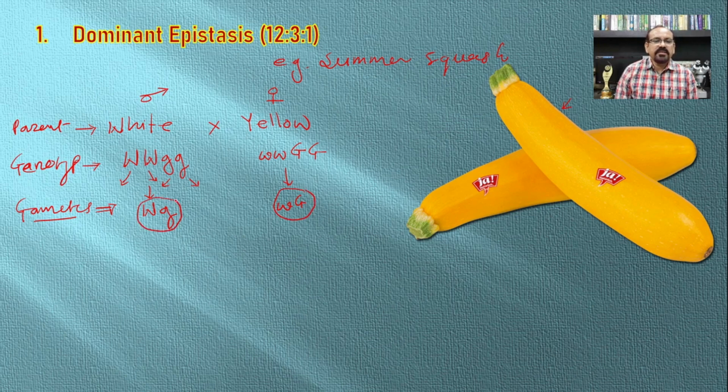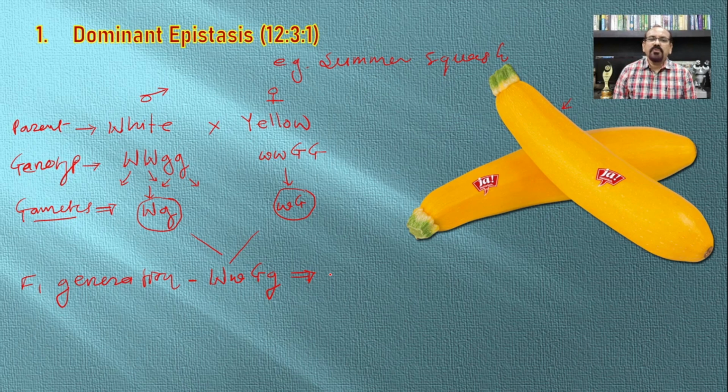In this way there will be the fusion of the male and female gametes, and we will get the F1 generation. The F1 generation will contain the genotype capital W, small w, capital G and small g, and the phenotype of the fruits from the F1 organism is white.